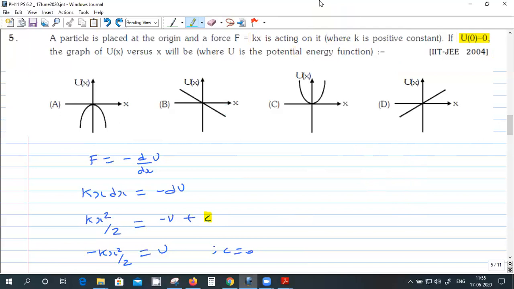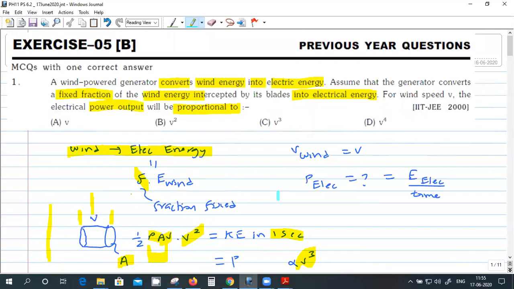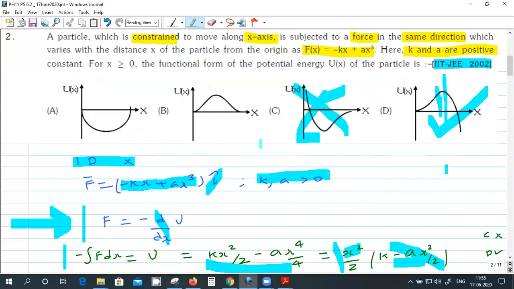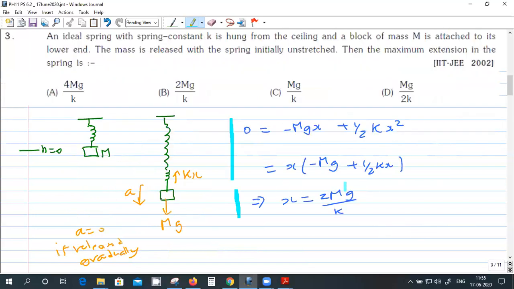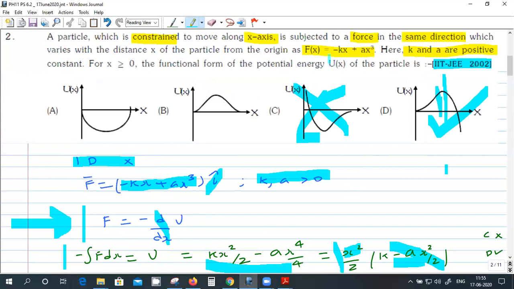What is the answer? A. So the relation between force and potential is this one, the negative gradient. You have to integrate, and it is given that u at 0 is 0, so from that you get the integration constant as 0. This one again, you have to find u given F. Here also you have to find u from F. Same question. This is a little bit more complicated because the force is more complicated.